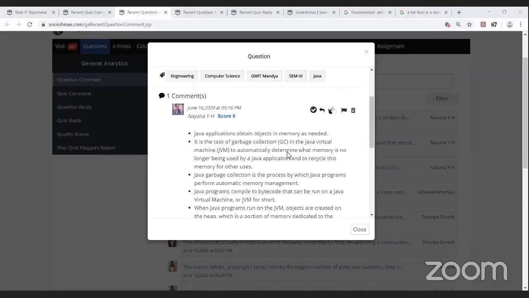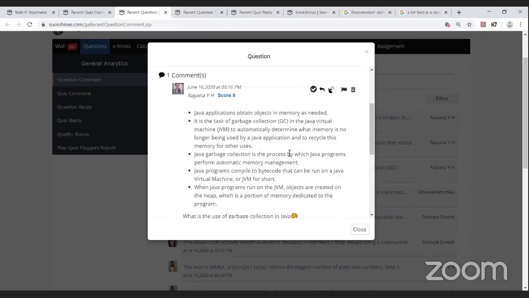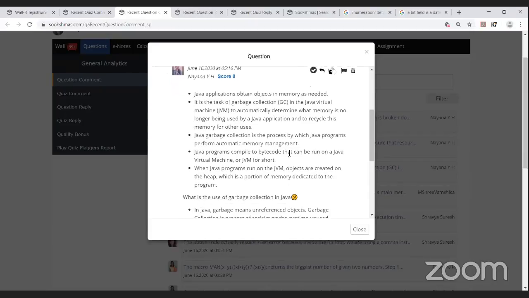Java applications obtain objects in memory as needed. It is the task of garbage collection (GC) in the Java virtual machine to automatically determine what memory is no longer being used by the Java application and to recycle this memory for other uses. Java garbage collection is the process by which Java programs perform automatic memory management. Java programs compile to bytecode that can be run on the Java Virtual Machine, or JVM for short. When Java programs run on the JVM, objects are created on the heap, which is the portion of memory dedicated to the program.